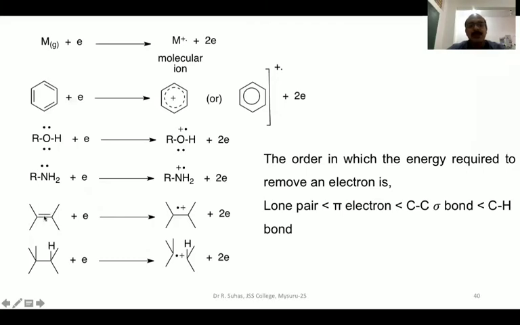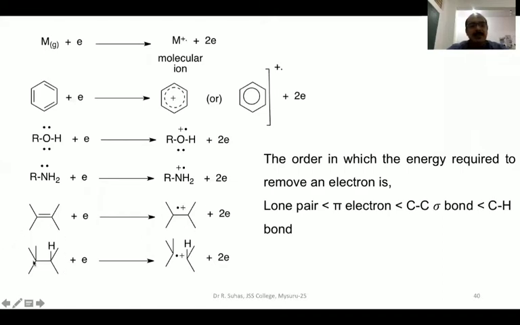So in the case of alkenes, it has one pi bond and one sigma bond. The sigma bond is very difficult to remove, but still it can be removed. We can see that in the next example. But when you have both a pi bond as well as a sigma bond, usually an electron from the pi bond is lost, which is depicted here, plus radical. Instead of a bond, you can write two dots. Two dots represent two electrons. Here one electron is lost, that's why we have written plus. So this is the formation of the molecular ion in the case of an unsaturated system.